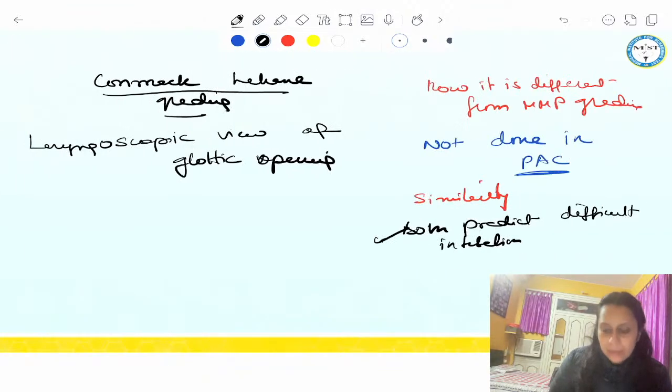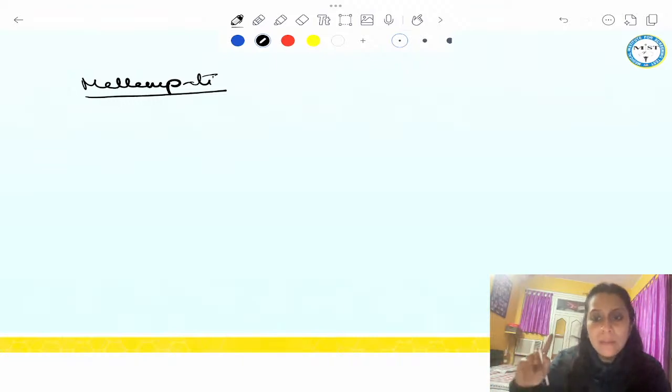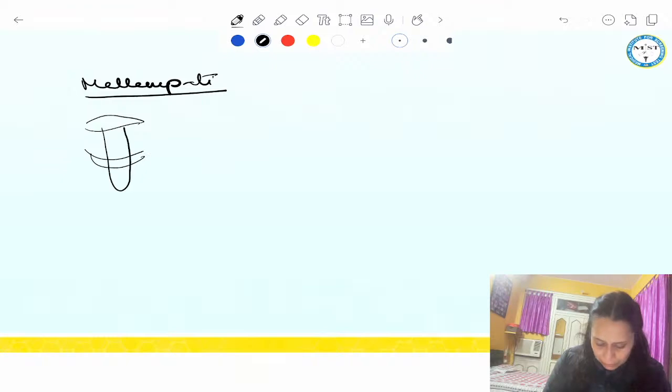Now here I will discuss a little bit about Mallampati grading also. For Mallampati, all the questions have been exhausted, except they can give a single image of Mallampati and ask which grade it is. Guys, now this is your mouth, this is the tongue out, right? And if I am able to see all the structures, I can see the hard palate, I can see the soft palate.